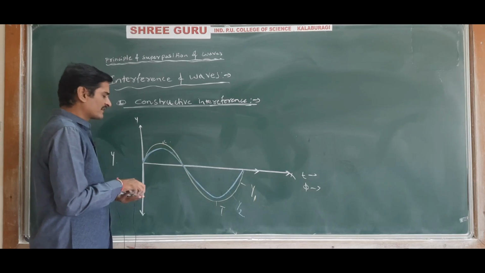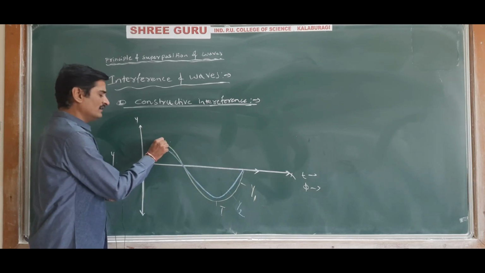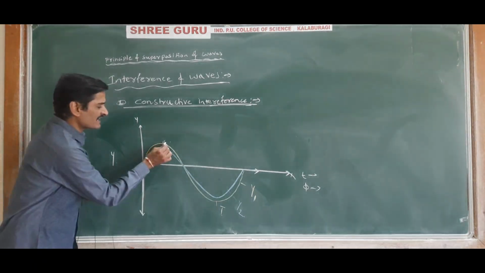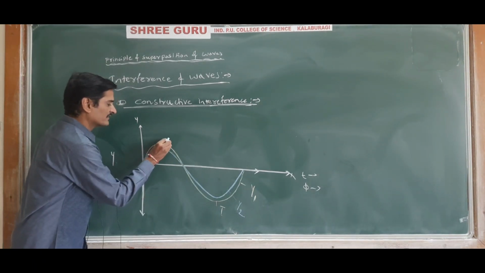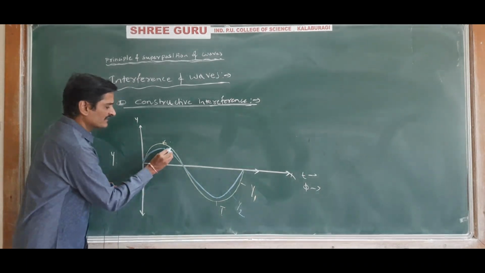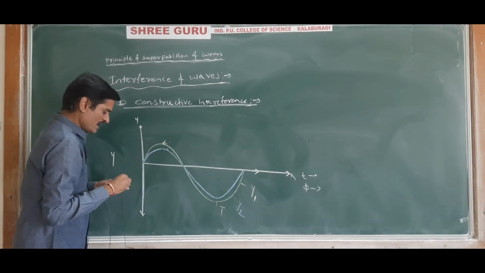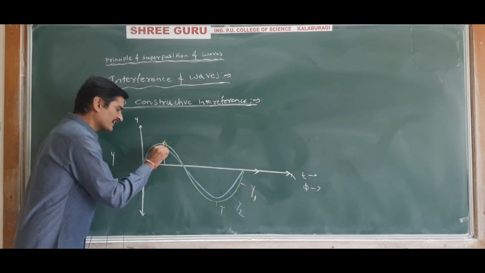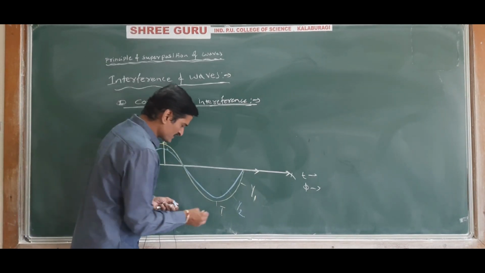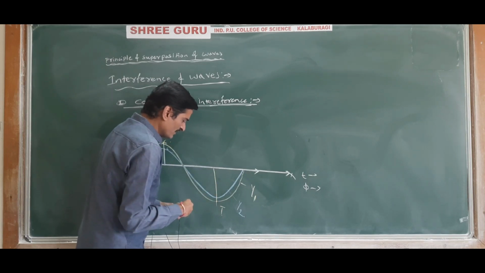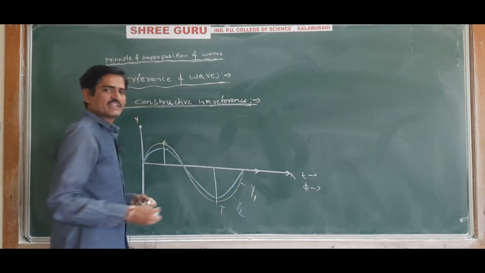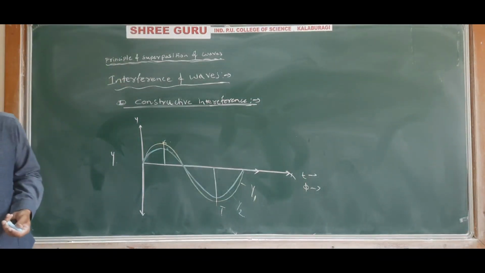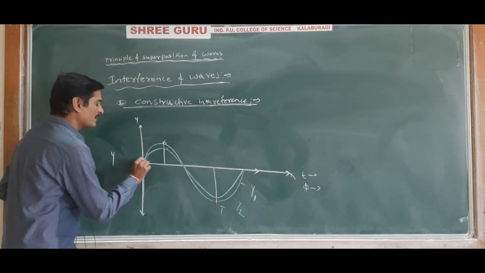The amplitude of the resultant wave will be maximum when the crest of the first wave falls on the crest of the second wave, and the trough of the first wave falls on the trough of the second wave.